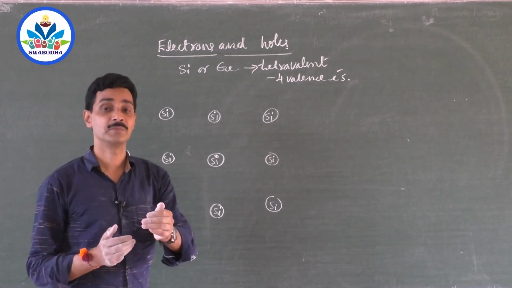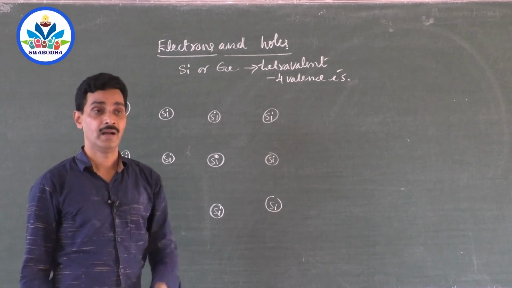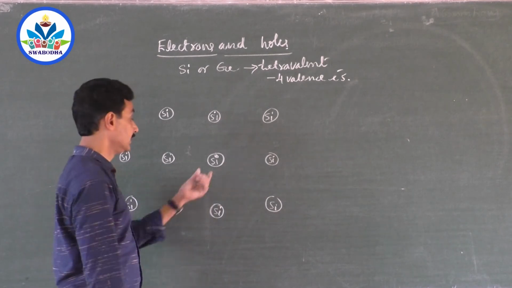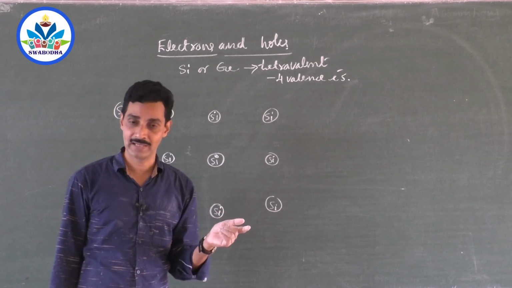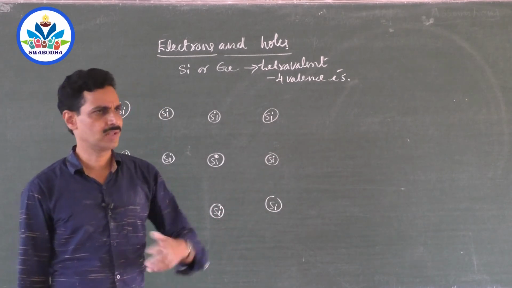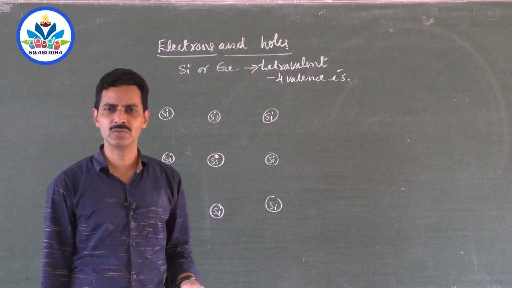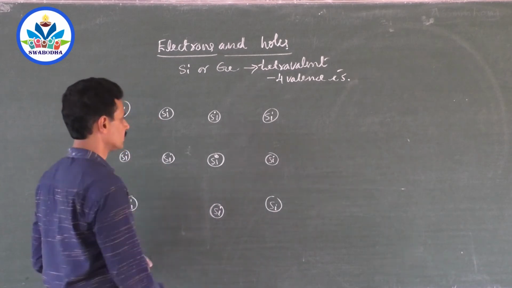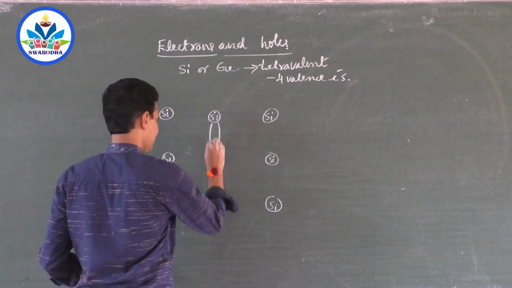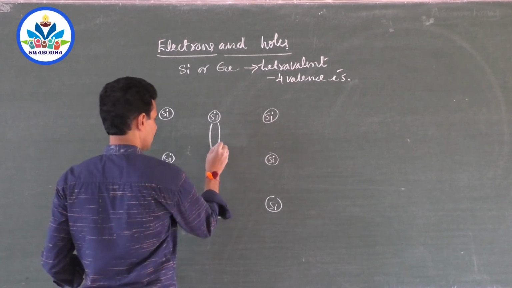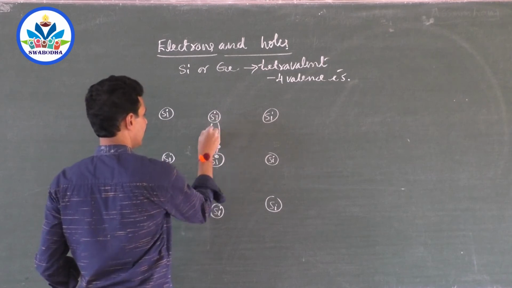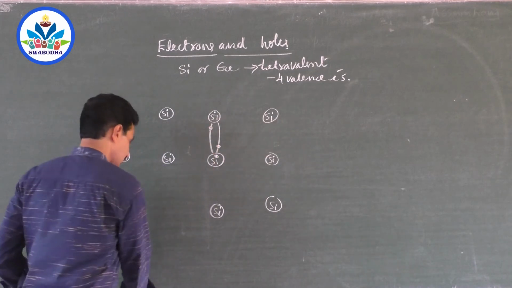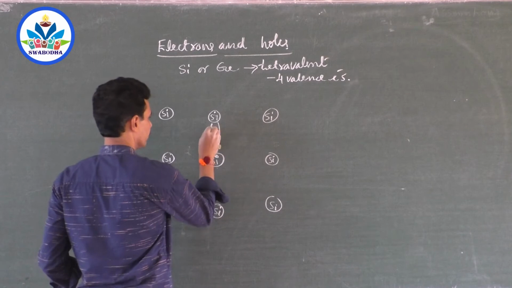silicon neighboring atoms will start exchanging electrons, and this silicon thinks, I want to give an electron. Which electron can I give to the neighboring atom? It is only the valence electron, the outermost electron, because they are ready to do the work, and outermost electrons are exchanged. And in the diagram we show it like this. This silicon atom has given one electron to this silicon atom, and one electron to this one. That is shown with the dots here, right?